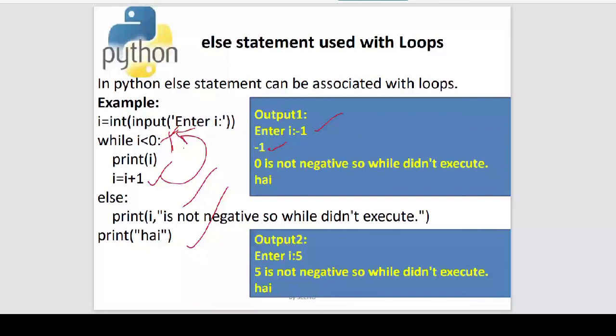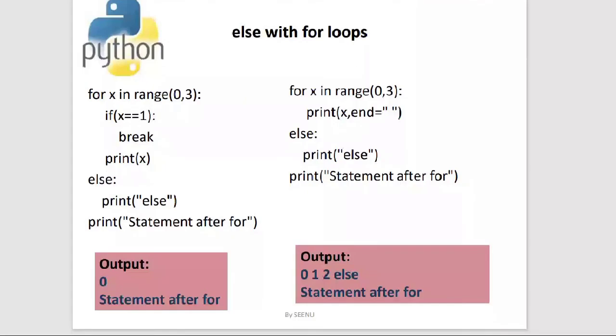I'll show you another example for else with the loops. Can you see, ma'am? Can you see the else with the for? Yes, ma'am. Okay, so this is another example. The slide has actually missed, so I just have to pick up the slide. Okay, so this is else with the for loops. You will understand the usage of else over here with an example.